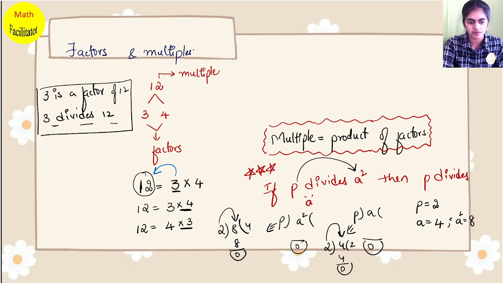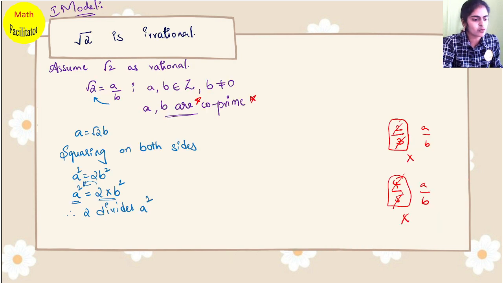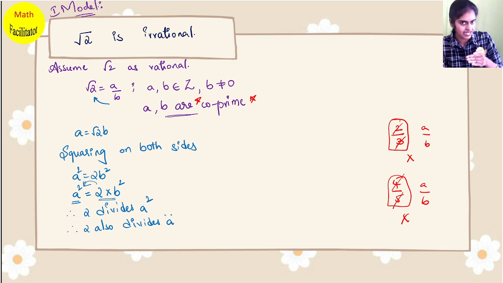Now from the theorem, if p divides a square, then p also divides a. So here 2 is dividing a square, so can I say 2 also divides a? When 2 is dividing a, can I write a is equal to 2 into some constant?